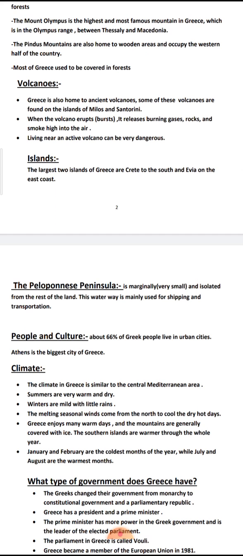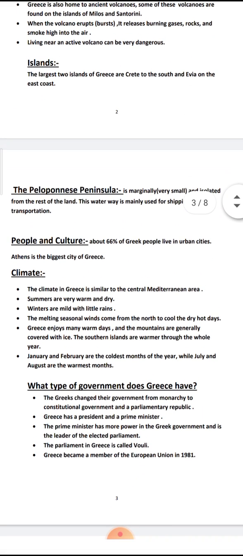Okay? Let's move to the last physical feature of Greece, Peloponnese Peninsula. I told you before that a peninsula is an area of land surrounded by water from three sides only. And it's different from an island because an island is an area of land surrounded by water from all the sides. Peloponnese Peninsula is